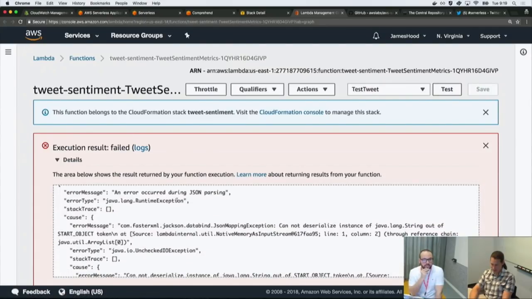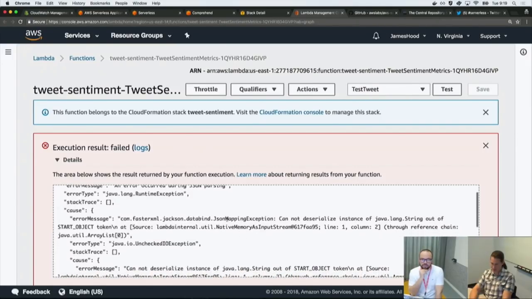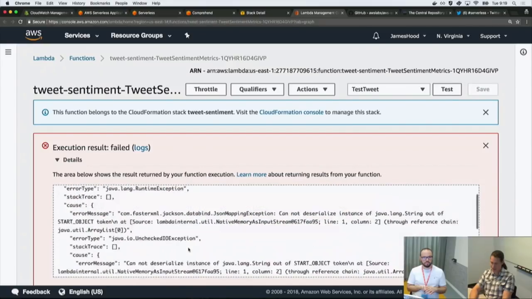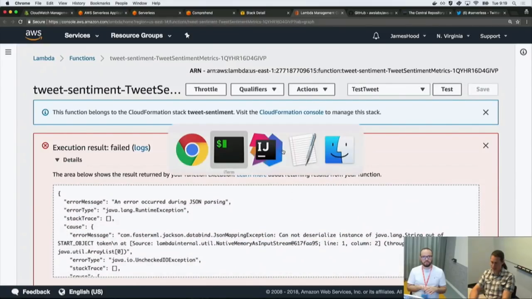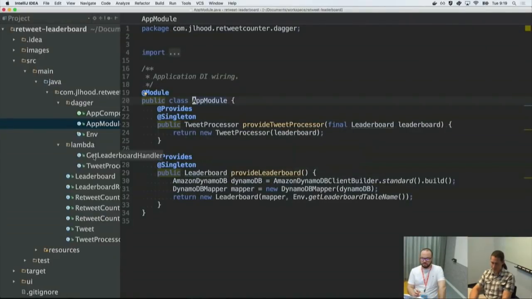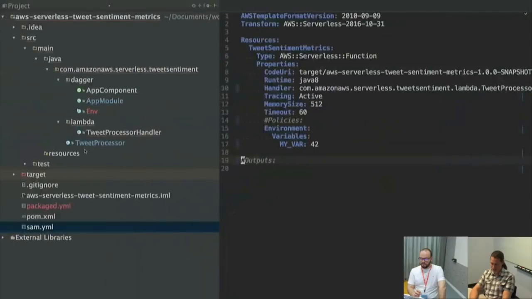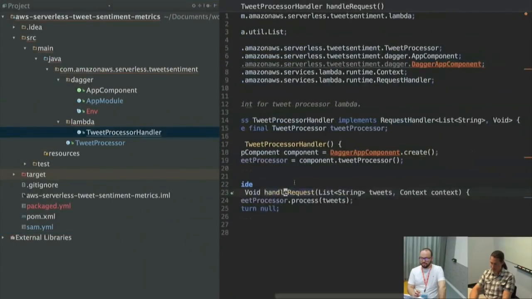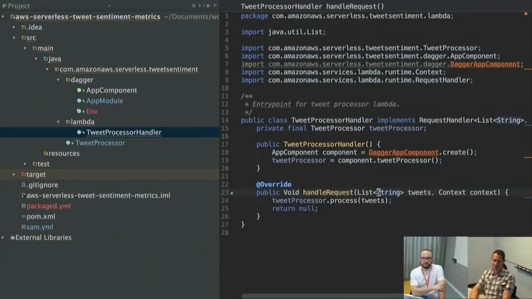All right, runtime error occurred during JSON parsing, stack trace, JSON mapping. Let's see. Okay, so there's a bunch of stuff here. Under the covers, Lambda is using Jackson to deserialize. So let's see, instance of string out of this object. Okay, so it doesn't like that it's a string. So how about we make this a, oops, sorry, that's my other app. What it's not liking is that I'm trying to create a string and it sees a JSON object, and so it gets angry. Now, this is a place where Java gets a little painful working with JSON.